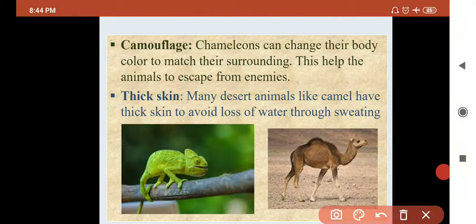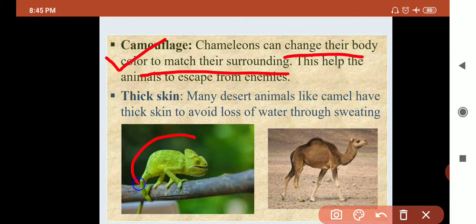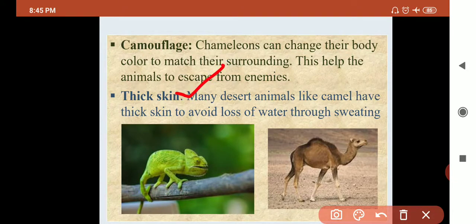Then camouflage. What is meant by camouflage? The changing of the body color with the environment is called camouflage. See the definition: changing their body color with their surrounding is called camouflage. For example, chameleon, called કાંચીડો in Gujarati. They are changing the body color. Why are they changing the body color? To escape from the enemies.